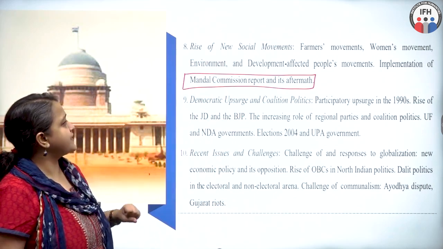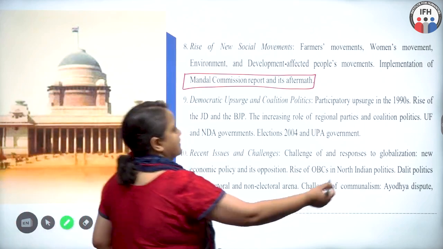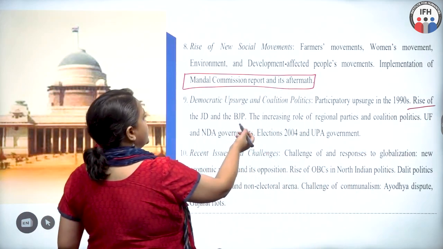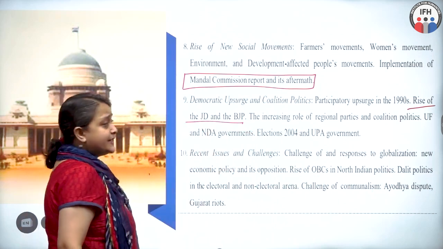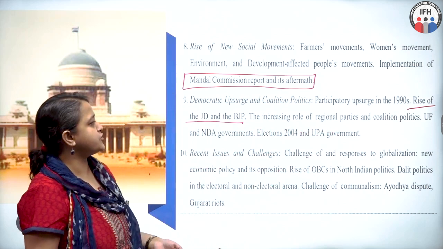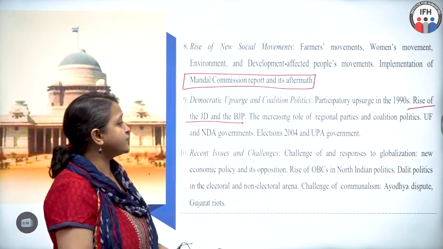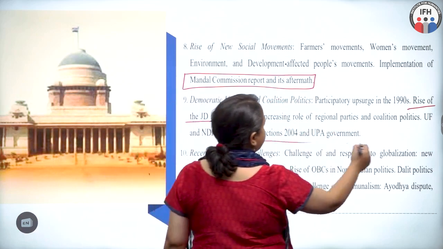The ninth topic is democratic upsurge and coalition. So the rise of coalition governments in the form of BJP and JD, Janata Dal, the increasing role of regional parties and coalition politics, the NDA government, the UF government, the elections of 2004 and the UPA government. Now this is